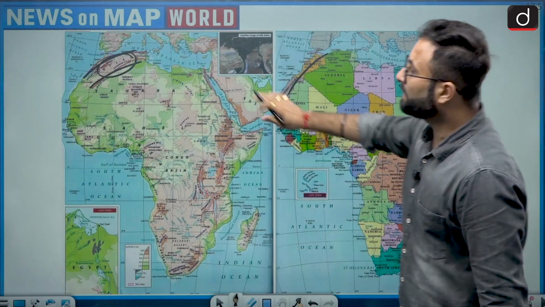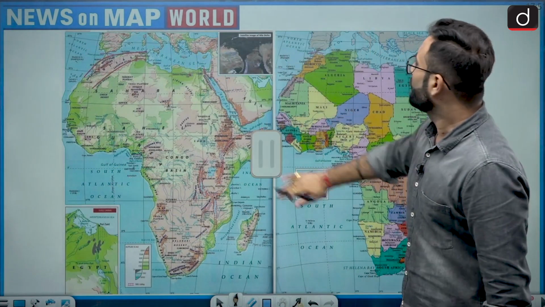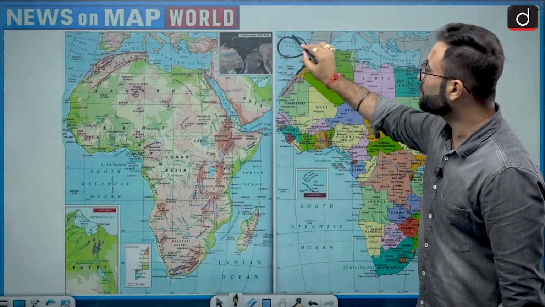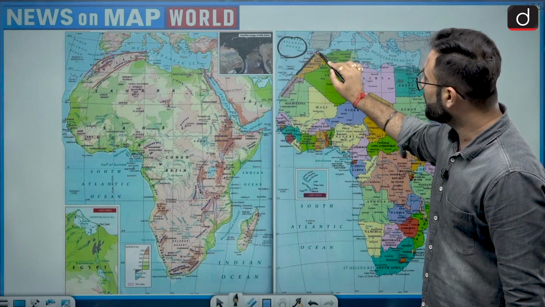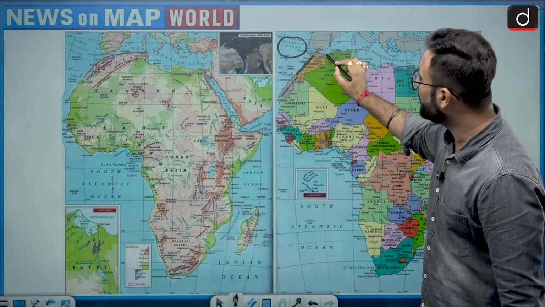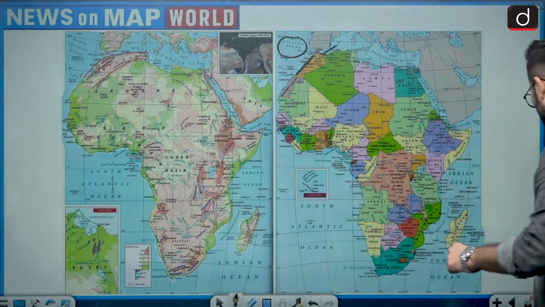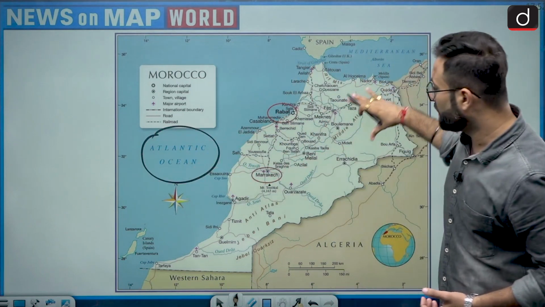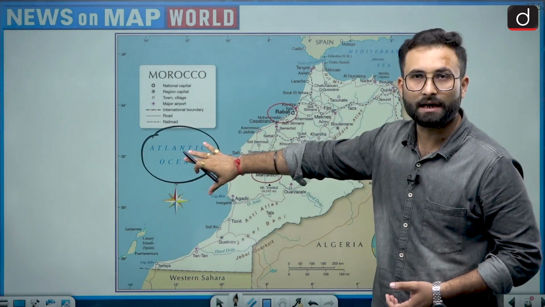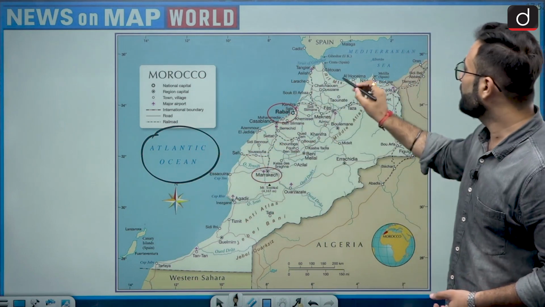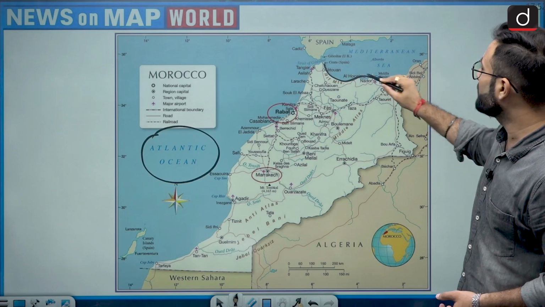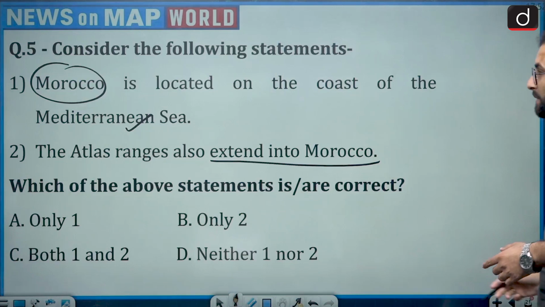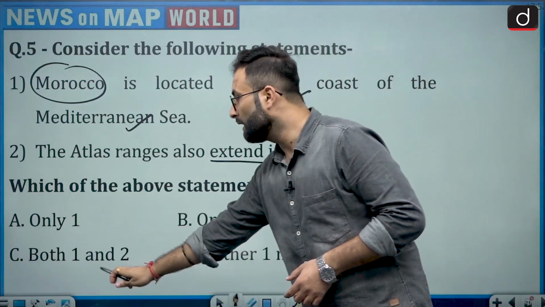If you look at this particular area over here, you will be finding that we have this Atlantic Ocean over here. Morocco is there and we have Atlantic Ocean over here, but some part is there as well. Some coastline is over here as well, that is part of your Mediterranean. Taking a closer look, you can see this is the part of your Atlantic Ocean. This is basically your Morocco, and this is part of Atlantic Ocean along the shore. And here you can see in the northern part, this shore is with the Mediterranean Sea as well. So here we can say that both the statements are true. Option C would be your right answer.